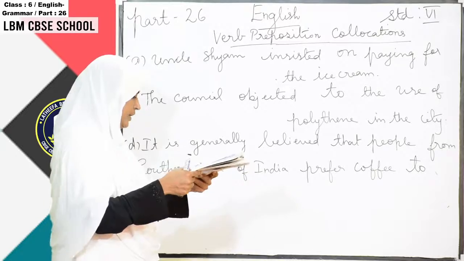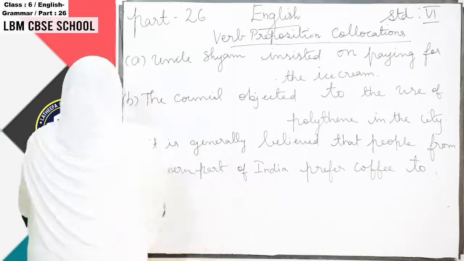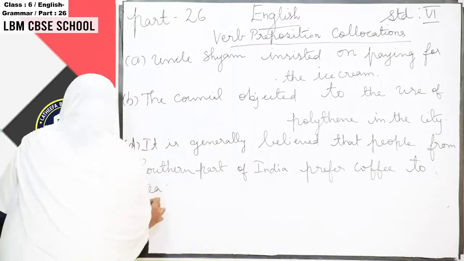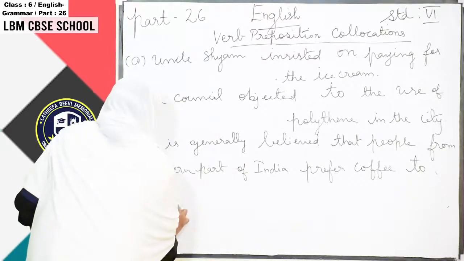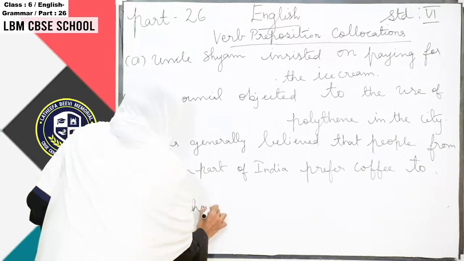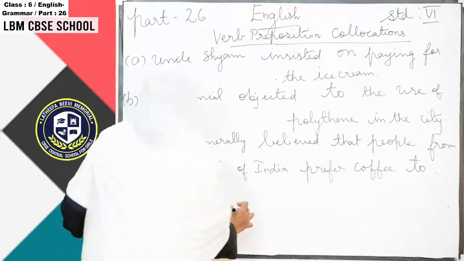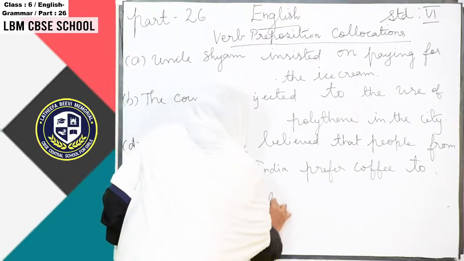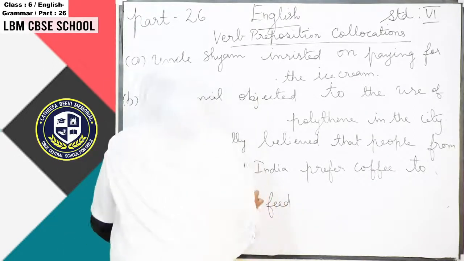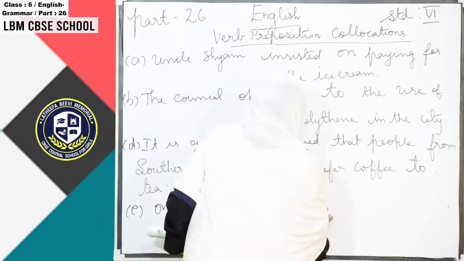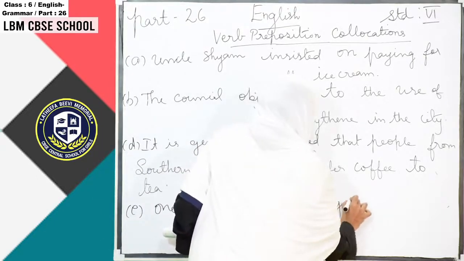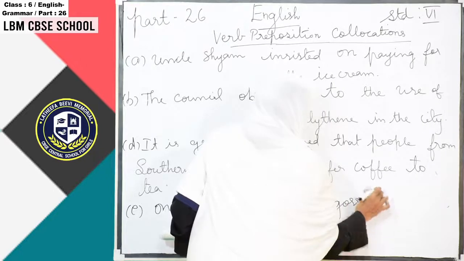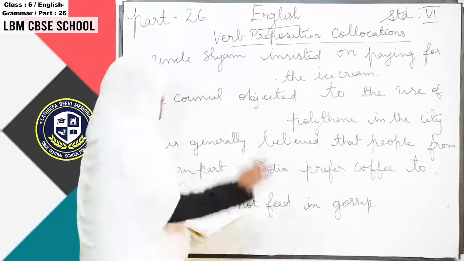And then the last one, E: One should not feed in gossip.